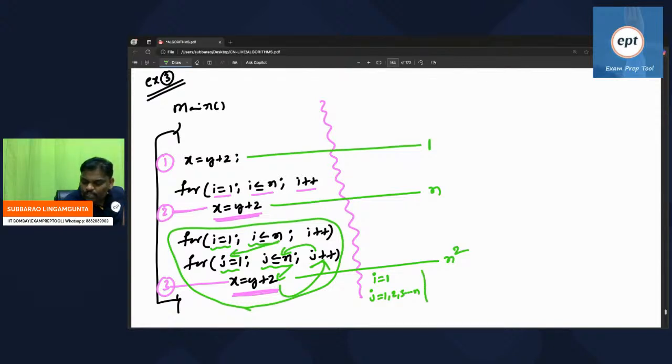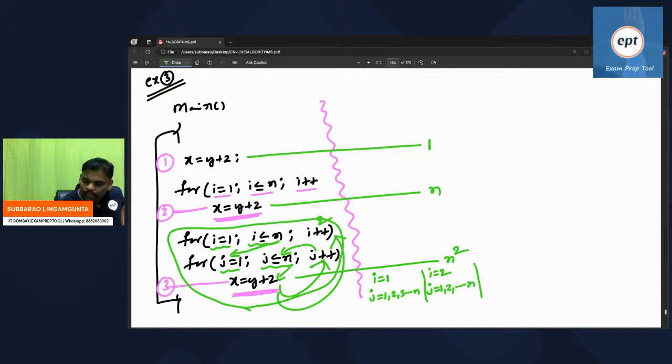Whenever the j loop is completed, n times, then the j loop fails. Then you will go to i plus plus, and the i value becomes 2. Whenever the j loop is over, then you go to the outer loop. The outer loop is i, so the i value becomes 2. Now again the j value will start from 1. That is the meaning of inner loop.